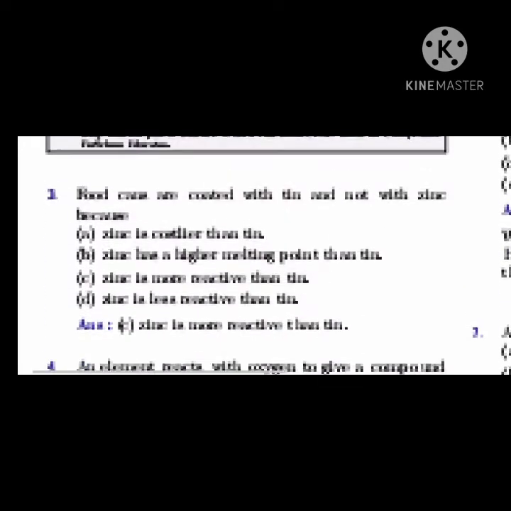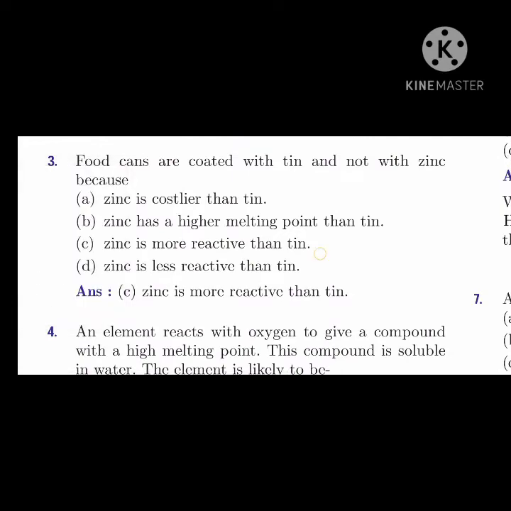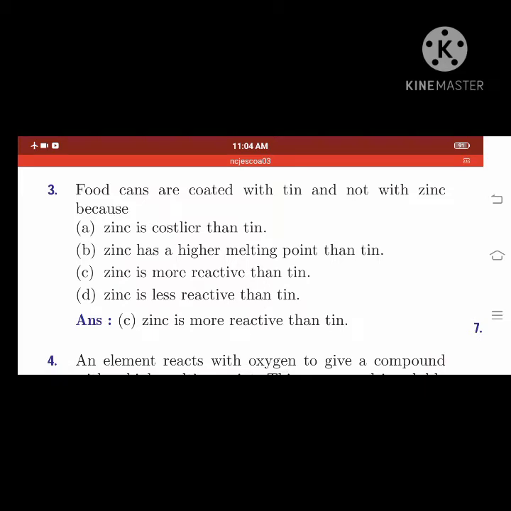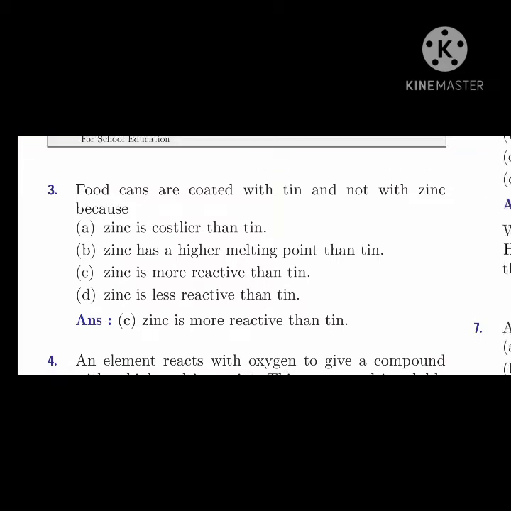Okay. Question number 3. Food cans are coated with tin and not with zinc, because... So why is it coated with tin but not zinc? We know that zinc is more reactive than tin, that is why zinc is not coated.